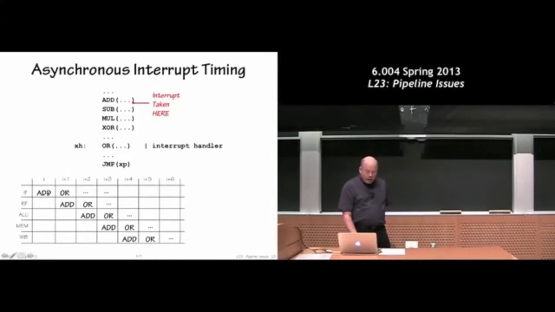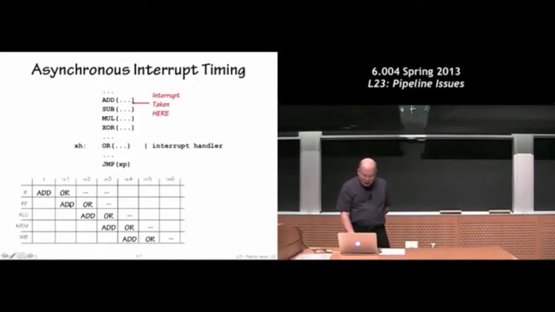And so what we do is instead of fetching the sub instruction, when we recognize the interrupt in the IF stage, then as the add goes through the pipeline, we at this cycle say, psst, IF stage, instead of fetching sub, go off and fetch the first instruction from whatever the magic low addresses are, 8004, 8008, whatever the magic places are where the interrupt handlers live. Go fetch the instructions there.